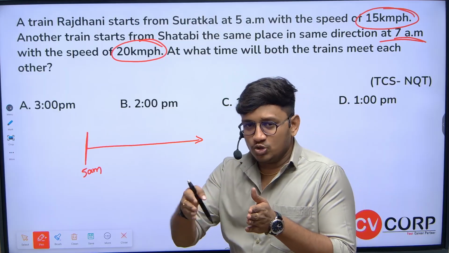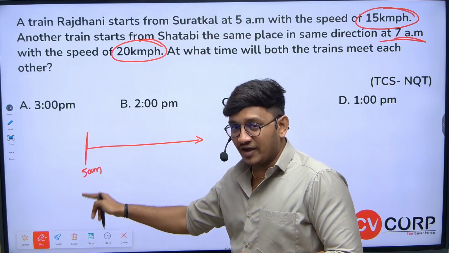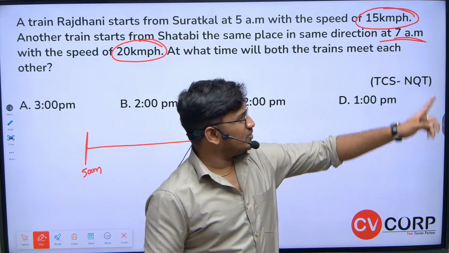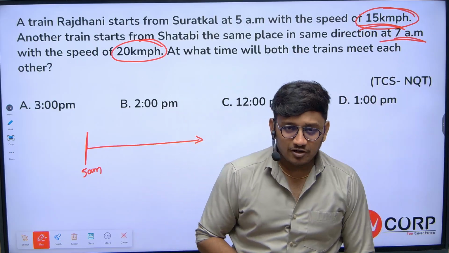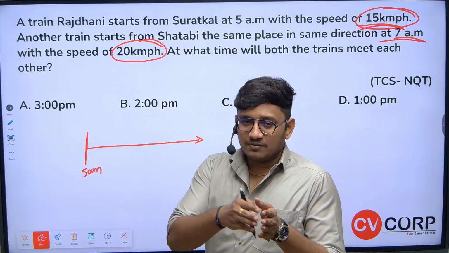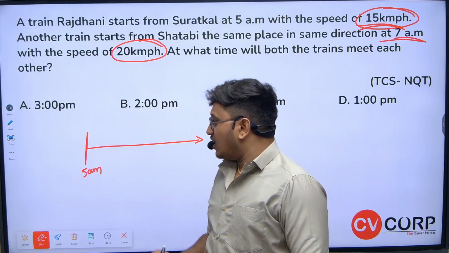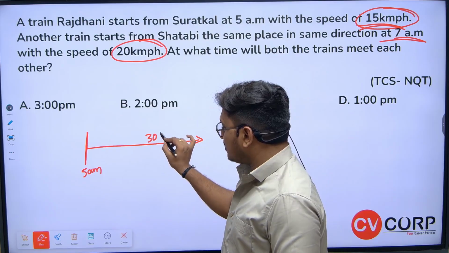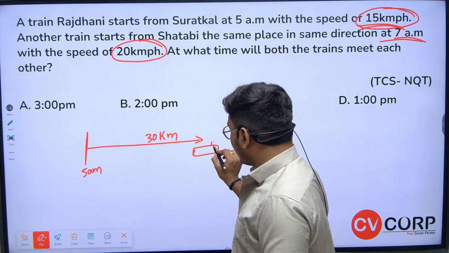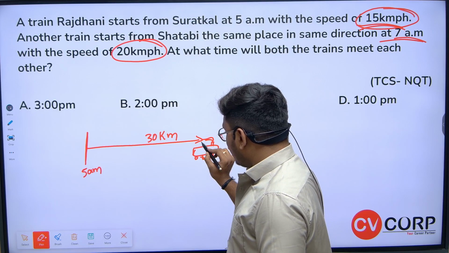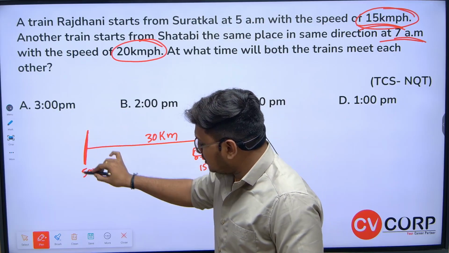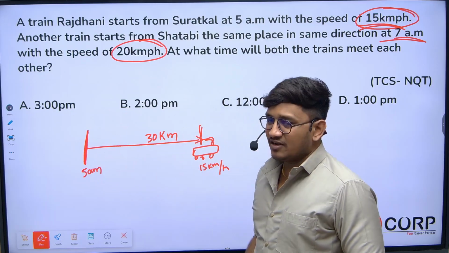In the meanwhile, in the 2 hours, the first train which started at 5 a.m. would have traveled 30 kilometers, right? How can we say that it is 30 kilometers? The first train is going at a speed of 15 kilometers per hour, and by the time of 7 a.m., in these 2 hours, it would have covered 30 kilometers. So the distance is 30 kilometers.